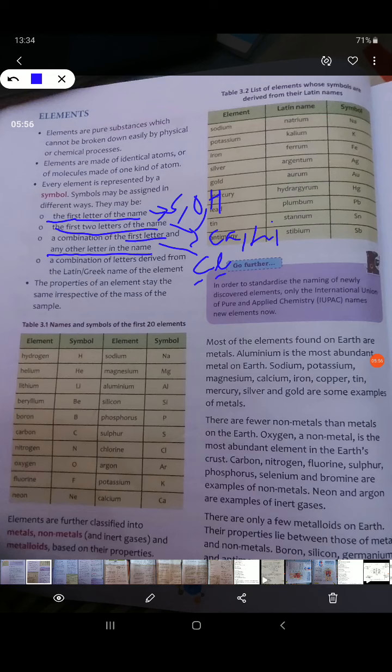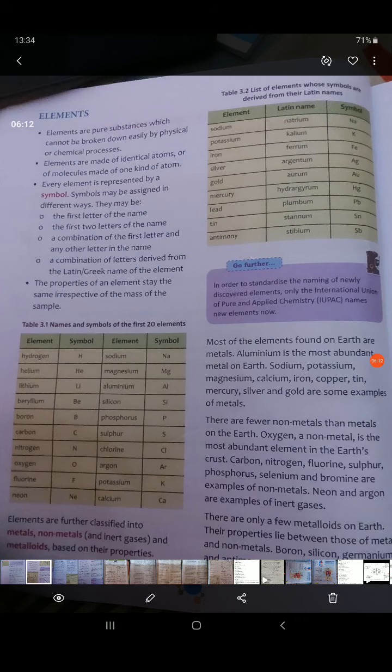Now, a combination of letters derived from the Latin or Greek name. We have many elements which are named based on their Latin name, like sodium is natrium, potassium is kalium. So these are from their Latin name. So these are the 4 different ways you can give a symbol to a particular element. We can write the first letter, or the first 2 letters, or the first letter and the most prominent letter, or we can use the Latin or Greek name.